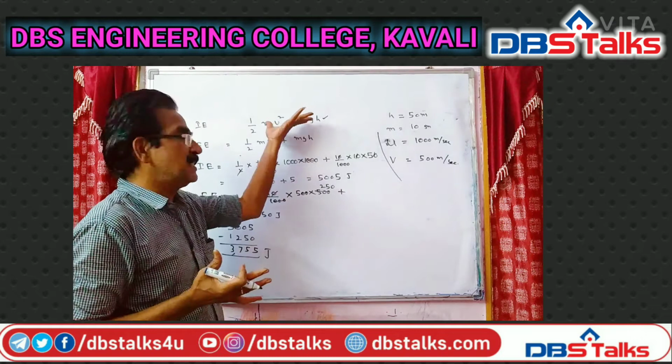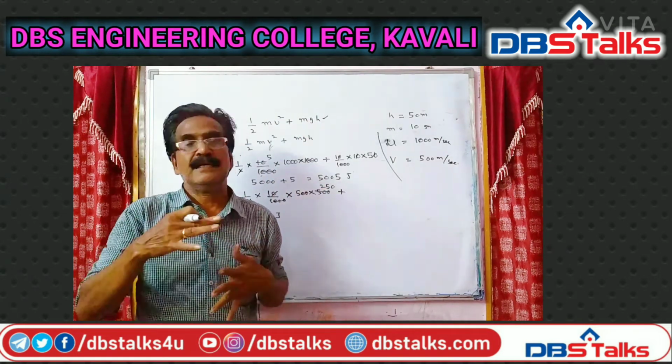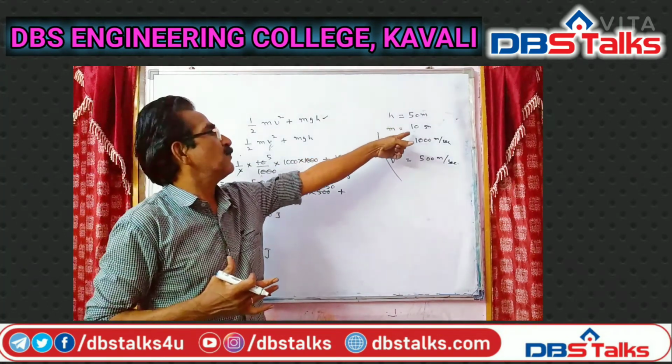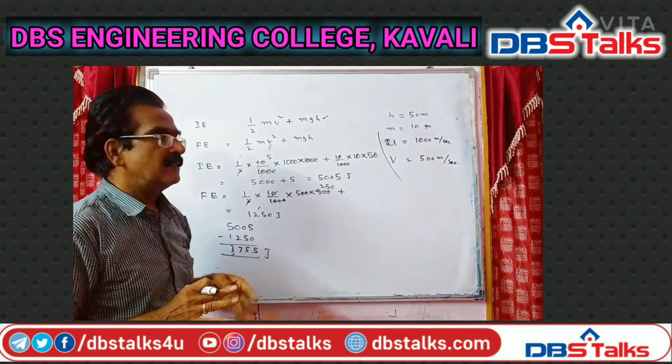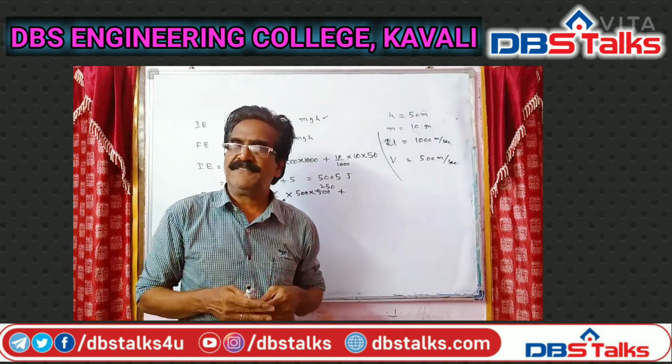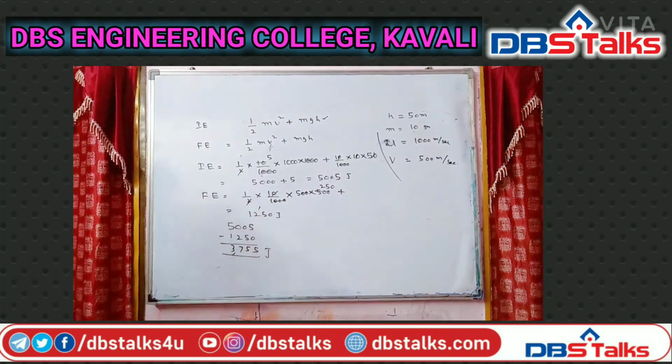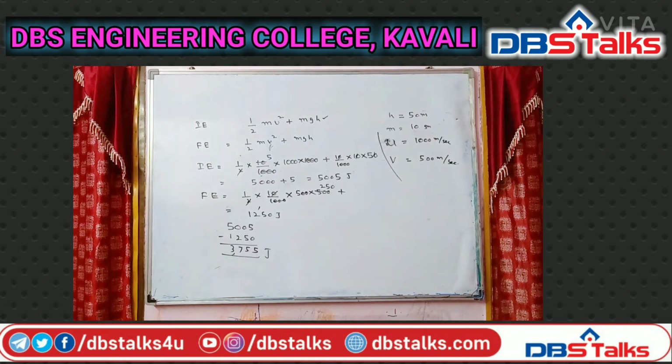So this is also a very simple problem, friends. First, what is the velocity of the bullet? What is the final velocity of the bullet after hitting? So what is the initial energy of the bullet? And what is the final energy of the bullet? So this minus this gives the work done against air resistance. All are simple things, simple substitutions.